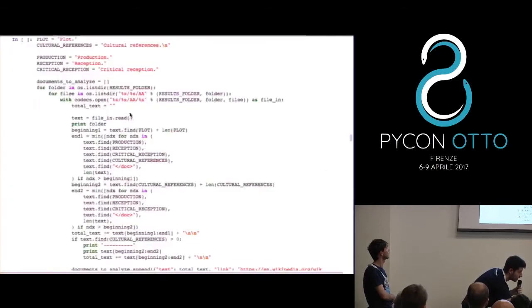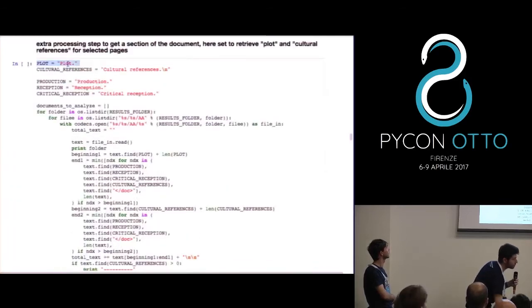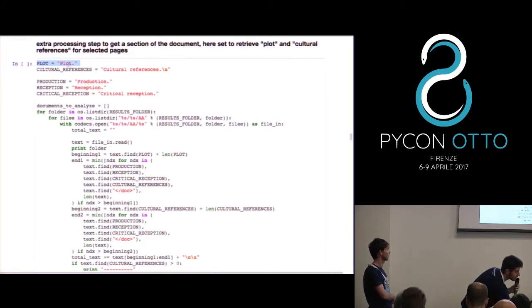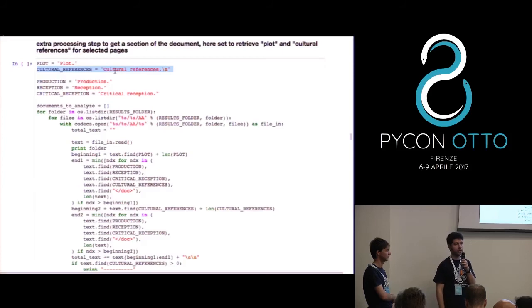We limited our analysis to the plot section of the pages in Wikipedia and to the cultural references, because we saw that they looked like the more promising ones to have very affirmative and declarative sentences that could be used to generate the questions.